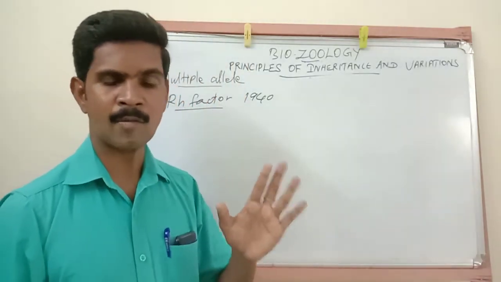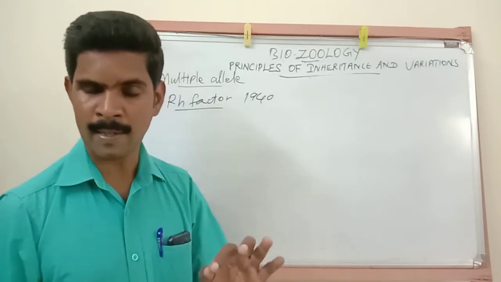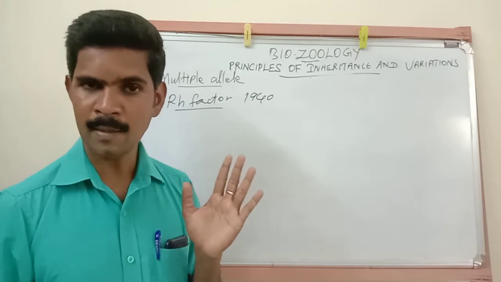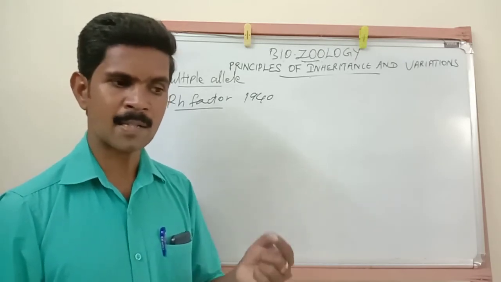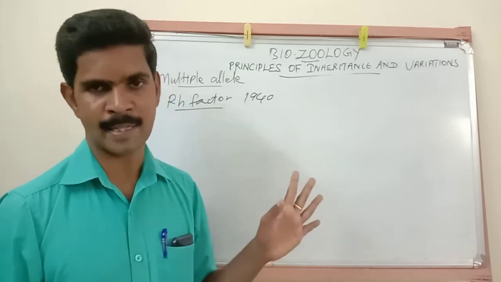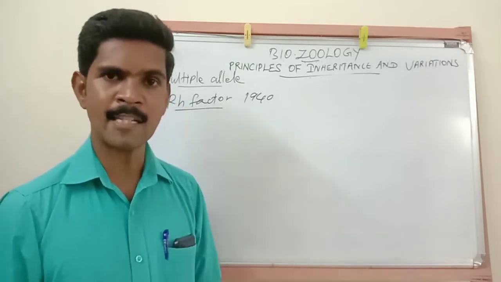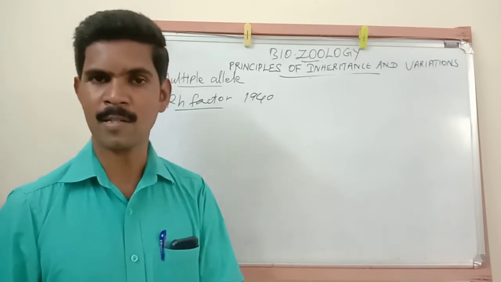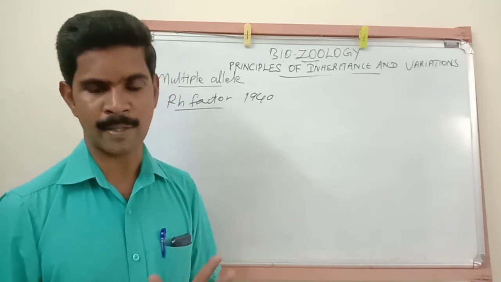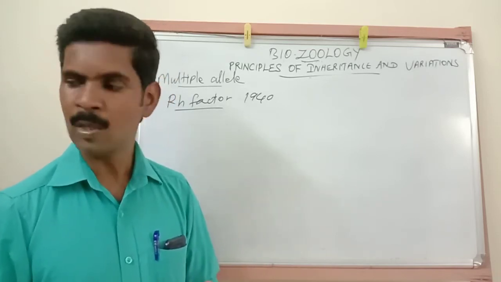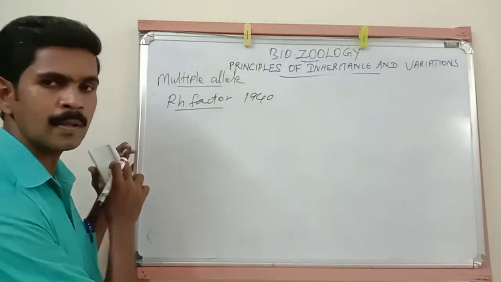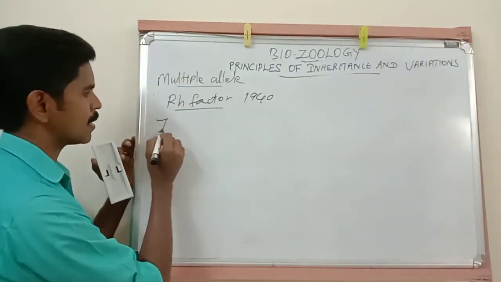So the RH factor was first discovered by Karl Landsteiner and Alexander Weiner in the year 1940. And this factor is based on the presence or absence of one antigen. The name of that antigen is the D antigen. If this D antigen is present, that blood is called RH positive blood. If the D antigen is absent, that blood is called RH negative blood. Understand? So I hope you all understood this point. Then we are going to study two important hypotheses. The first hypothesis is called